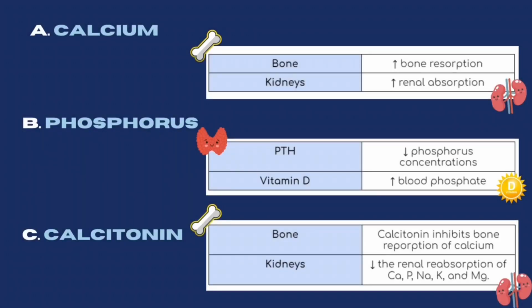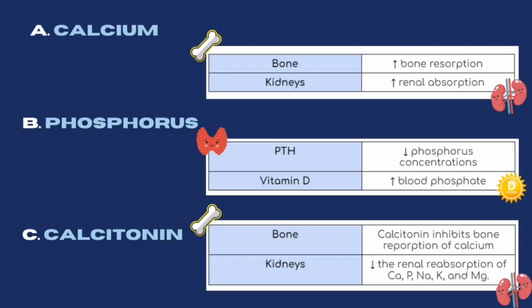Next is phosphorus, or rather compounds of phosphate, which is in all living cells and participates in many important biochemical processes. The overall effect of PTH is to lower phosphorus concentrations, whereas vitamin D acts to increase blood phosphate.